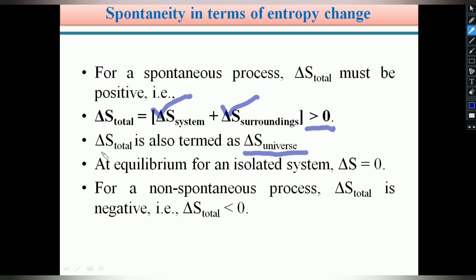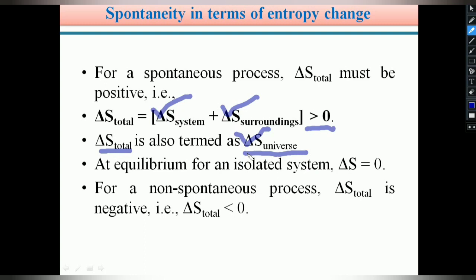That's why delta S total we can also represent as delta S universe. In the universe, surroundings are present, the system is present, and the boundary is also present. Instead of delta S total, I can show delta S universe.